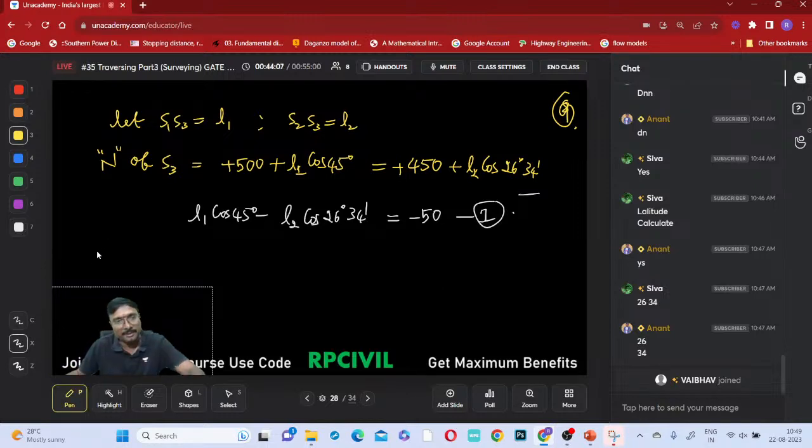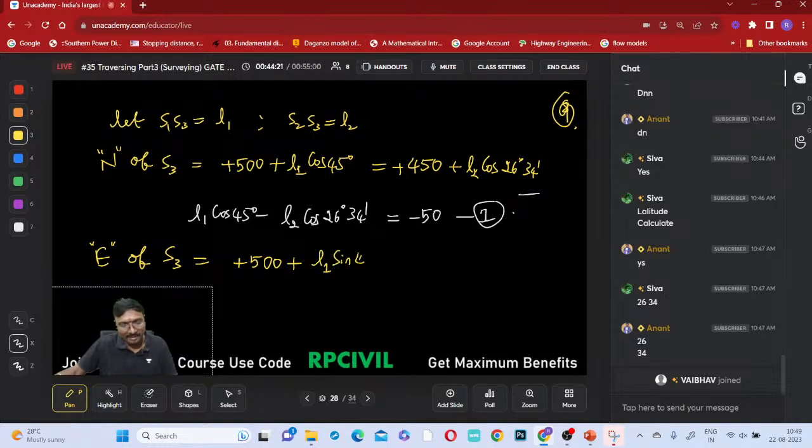Now tell me, easting of S3. What is the easting of S3? Same as that, we will calculate now. First one, plus 500 plus which one? L1 sin 45, na, right? That will become this sin 45, right? Sin 45 equal to, so what can you say? Plus 600, na, easting plus 600 plus L2 which one? This is sin 26 degrees 34 minutes, right? Now check this, how much will it become?